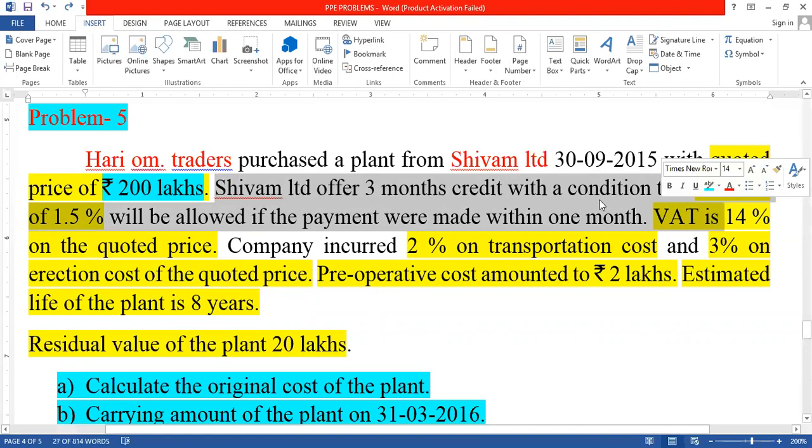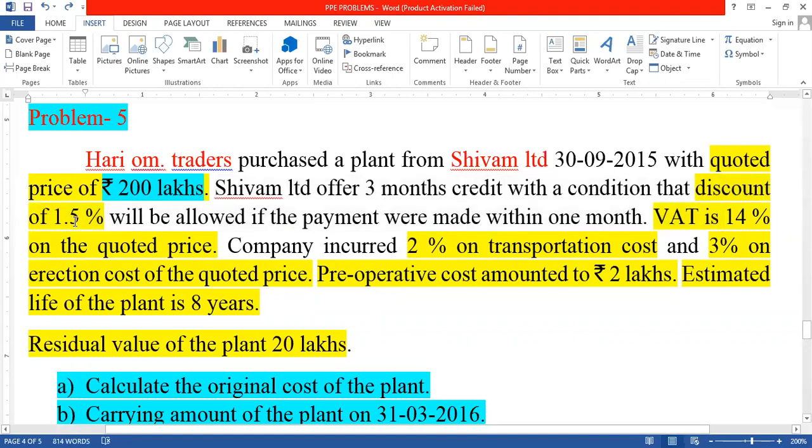After this, Shivam Limited offered 3 months credit with a condition: they gave a 1.5% discount. It is a trade discount. We should deduct it, but first of all, we should calculate the trade discount based on the quoted price. Based on the quoted price only, we should calculate the discount. It will be allowed if the payment is made within 1 month.